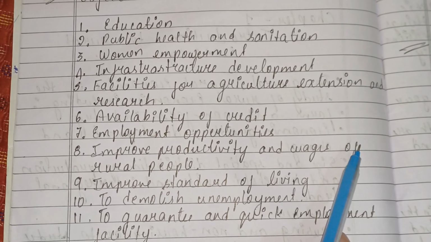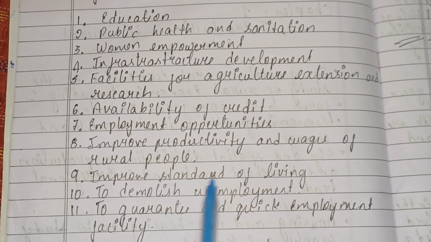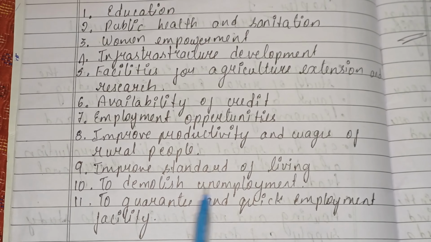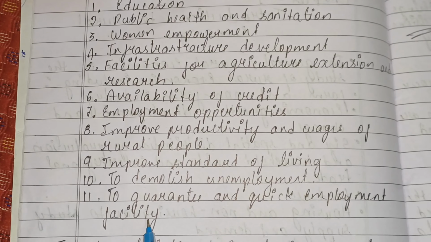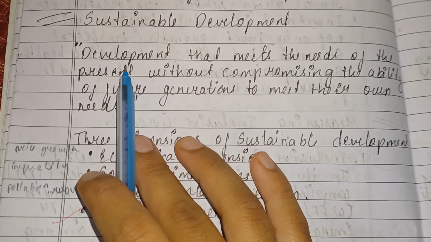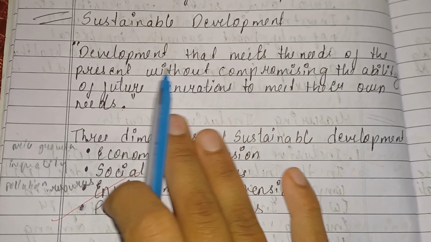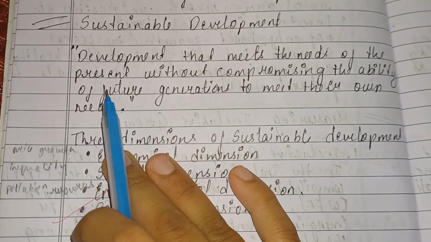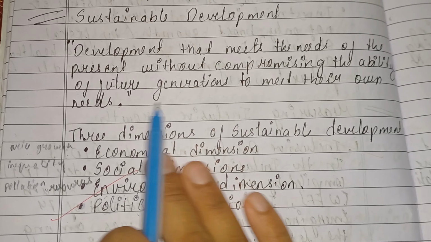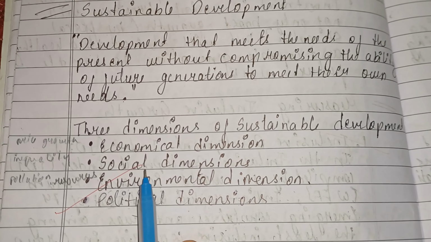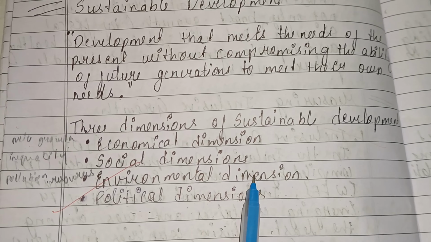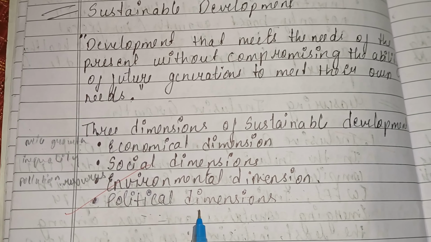improve productivity and wages of rural people, improve standard of living, to diminish unemployment, to guarantee and keep employment facility. Next question, explain the concept of sustainable development. Sustainable development is a development that meets the needs of the present without compromising the ability of future generations to meet their own needs. Dimensions of sustainable development: economic dimension, social dimension, environmental dimension, and political dimension.